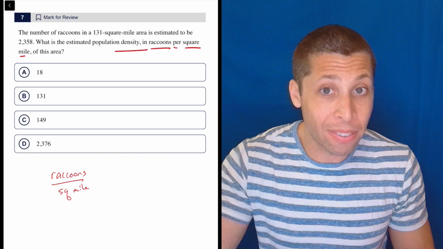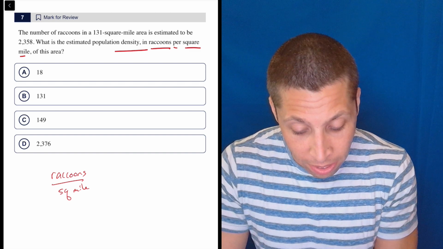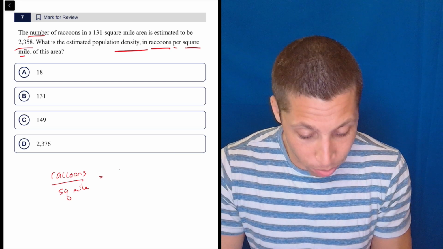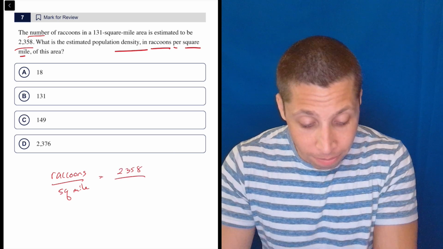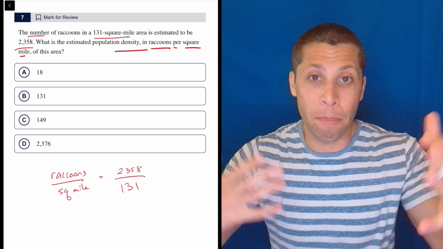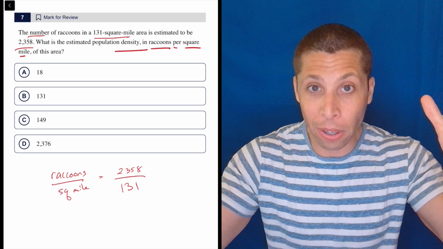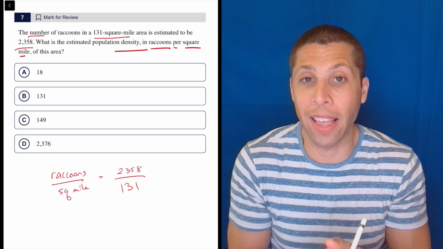Right, per means divide. So do we have a number of raccoons? Yes, the number of raccoons is 2,358. And how many square miles? 131. That's it. Now that is the population density formula. So we have the total number of things, the population, divided by the area that population is in.